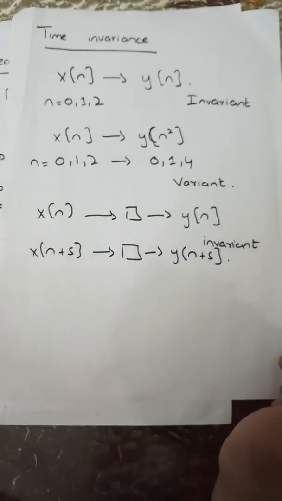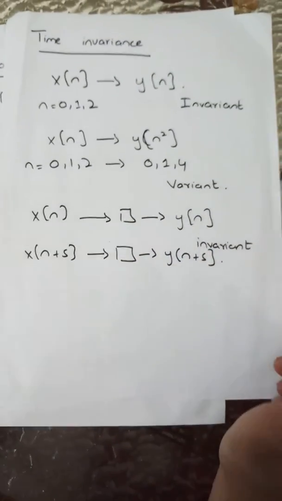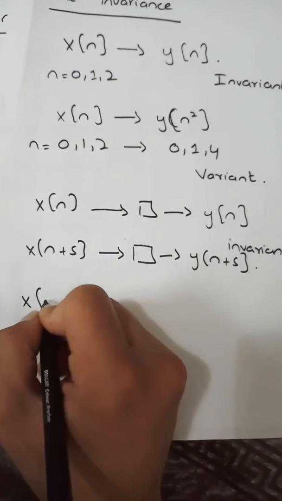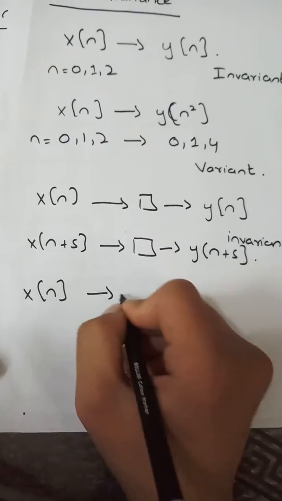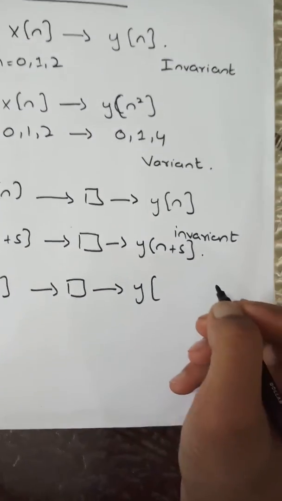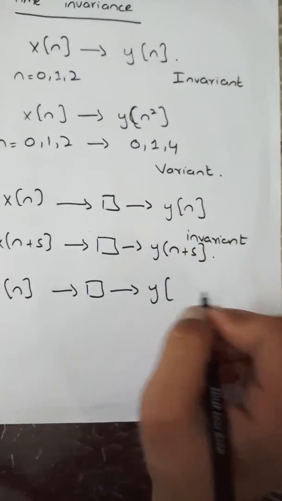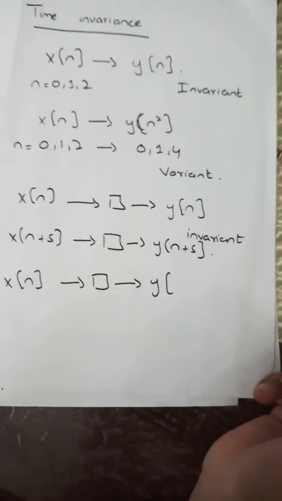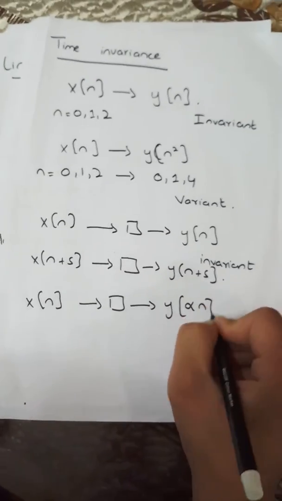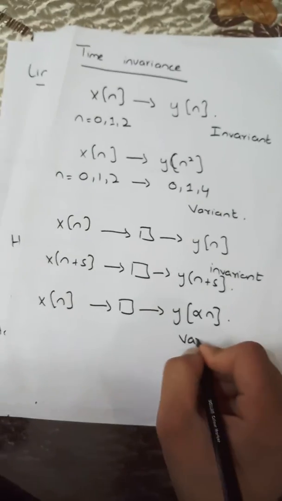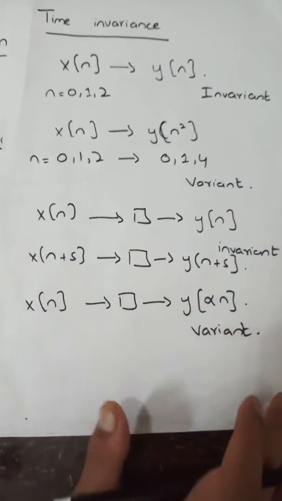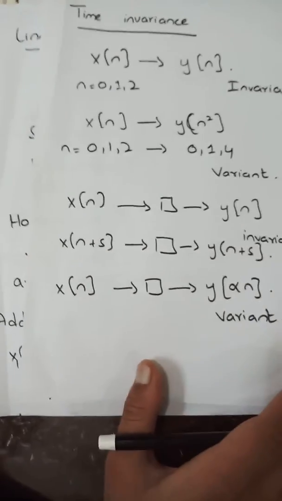This is invariant. And if we give any input to the system, and at the output we get the output either added or multiplied with some other factor, suppose here alpha n, then this would be time variant. This summarizes the whole concept of time invariance.